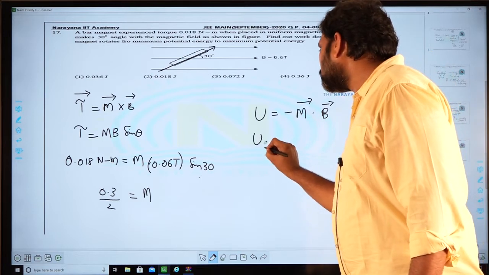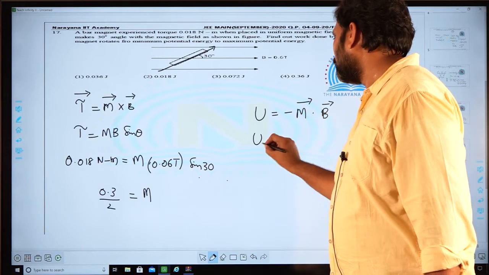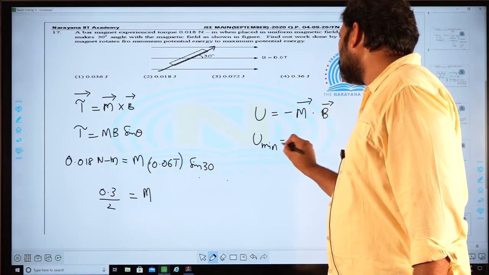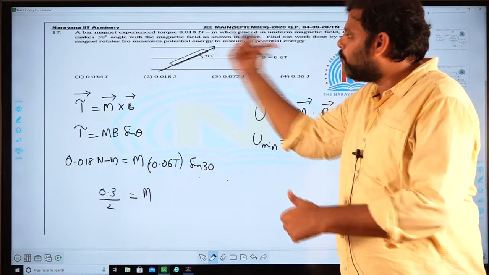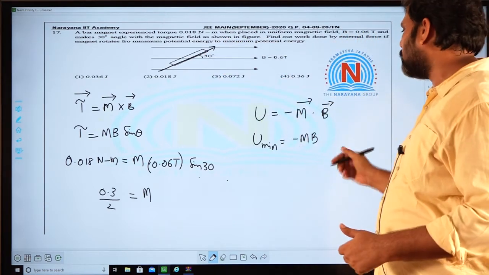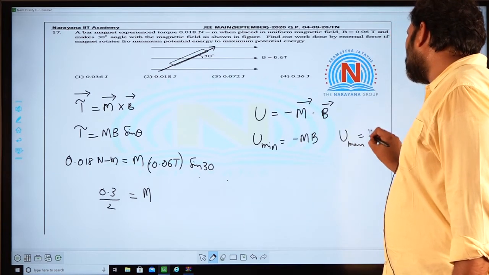So you know that U minimum is minus MB. It happens when the dipole moment aligns with the direction of the external magnetic field, and U maximum will be MB.